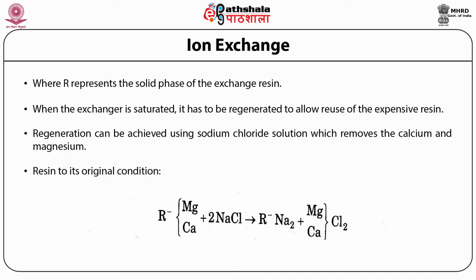The magnesium and calcium attached to the resin react with the NaCl, and again we can regenerate the resin material, and the magnesium and calcium ions are removed by the NaCl solution. So the bed of the resin is continuously regenerated and reused for the further softening process of water.